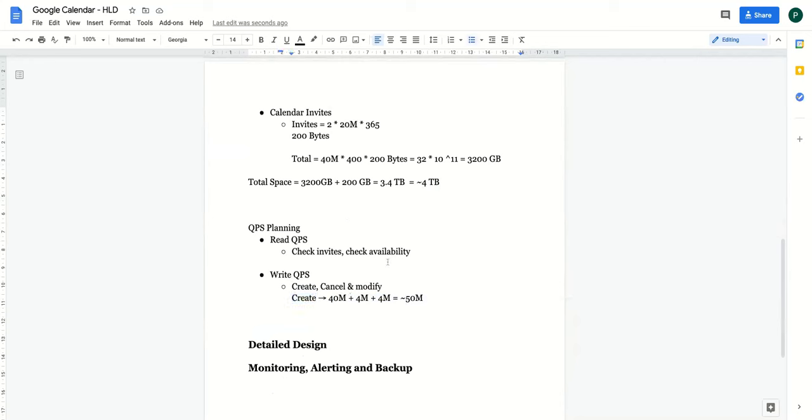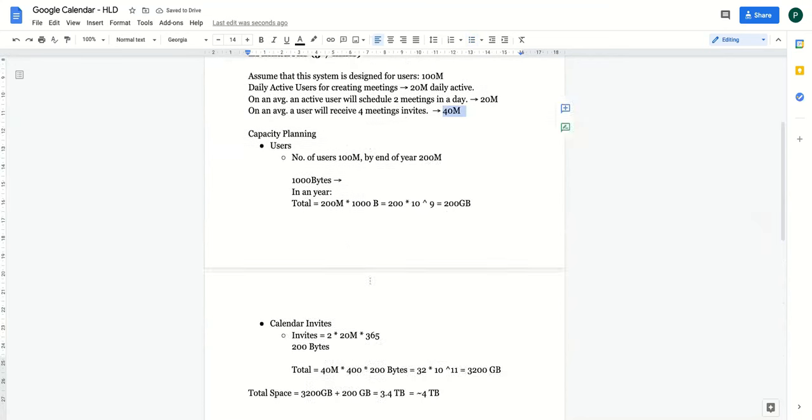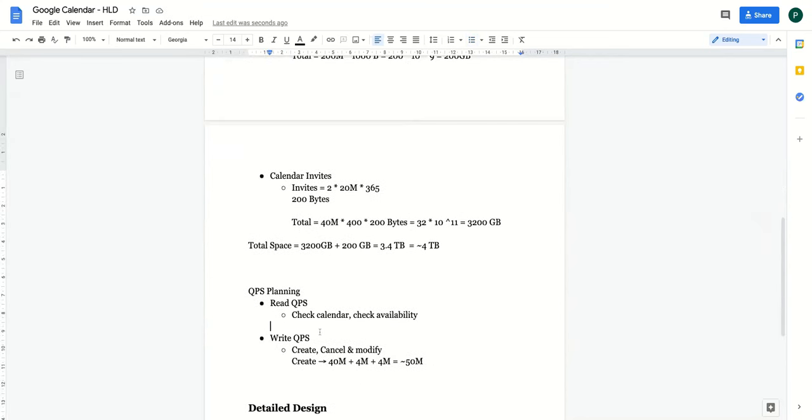Now, how many events will I read? Basically I'll check the calendar or check the invite, correct? So how many of the 40 million users will be checking their calendar on a daily basis? So can I say 40 million users, and on an average, let's say they check their calendar twice in a day, correct? And you might check the availability of some of the users when you're sending the invite, right?